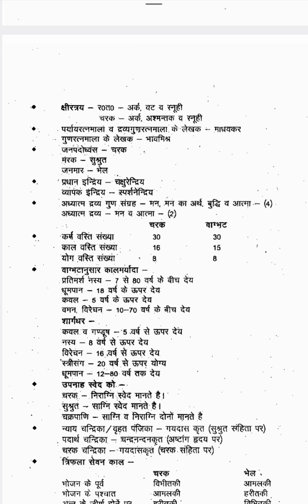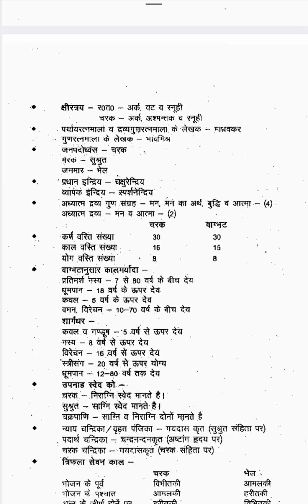Then according to Sharangadhara, Kabala and Gandusha both we can do after 5 years onwards. Nasya, Marshanasya, is indicated after 8 years onwards. Then Virechana is indicated after 16 years. Stri Sanga is indicated after 20 years. Dhumapana is indicated from 12 to 80 years. So these are the time durations where you have to give the procedures.